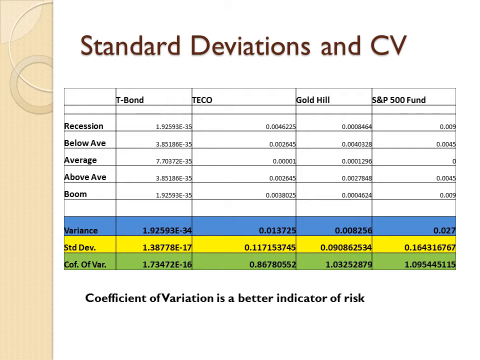For the S&P 500 fund, we see a standard deviation of 16.43% with a coefficient of variation of 1.095. And it's important to know that the coefficient of variation is a much better indicator of risk than the standard deviation. We see the lowest risk here being TECO.